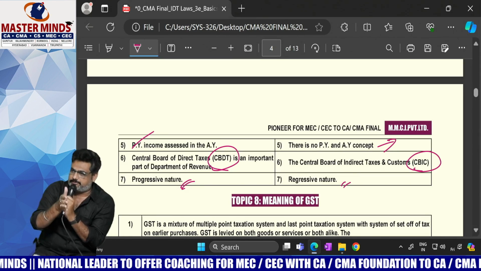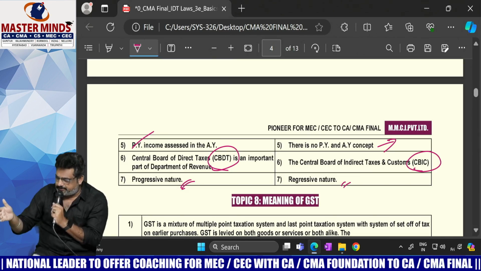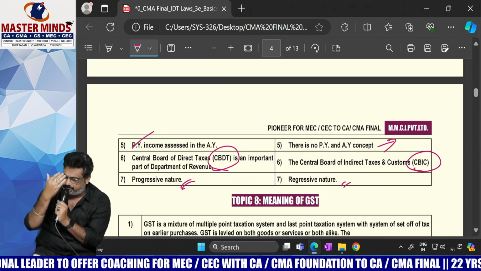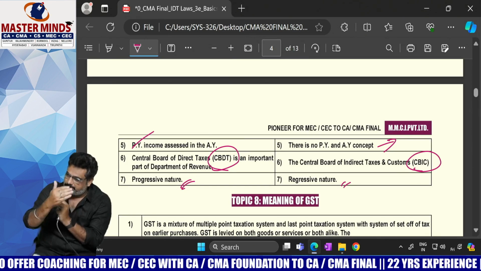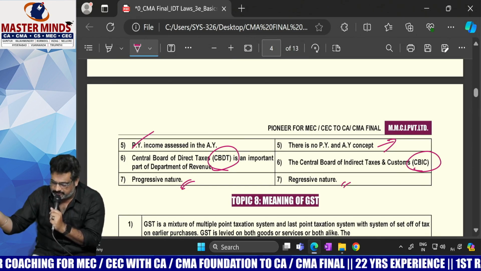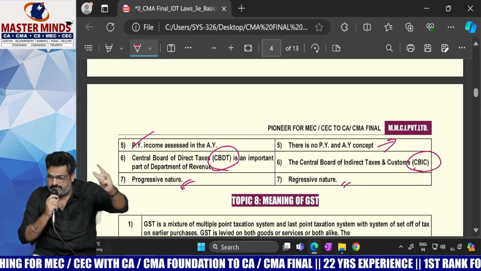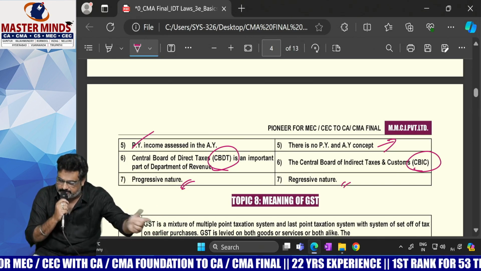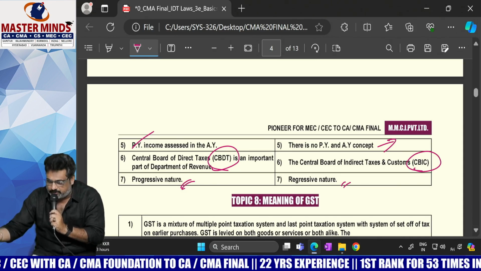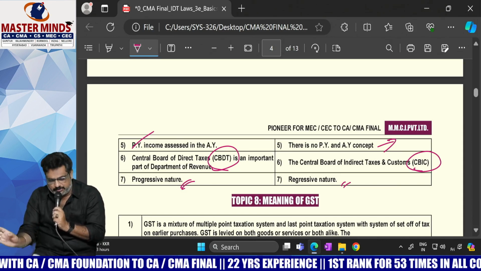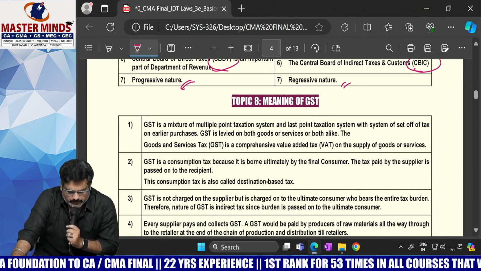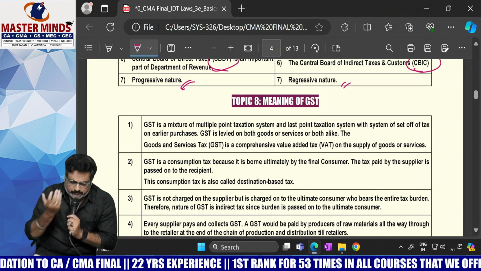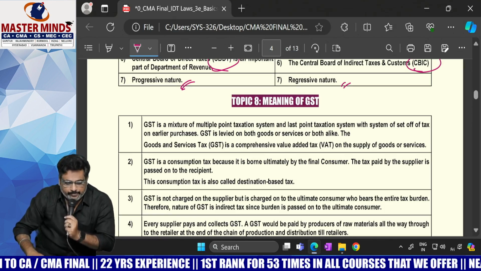First one, tax burden cannot be shifted versus tax burden can be shifted. Second, progressive nature versus regressive nature. Third, levied on persons versus levied on goods and services. Collection cost is high with respect to direct taxes and low with respect to indirect taxes. If you remember these four, that is more than sufficient.